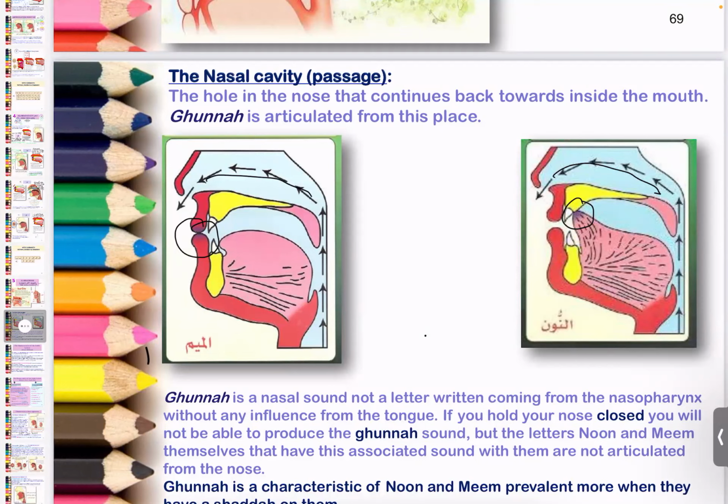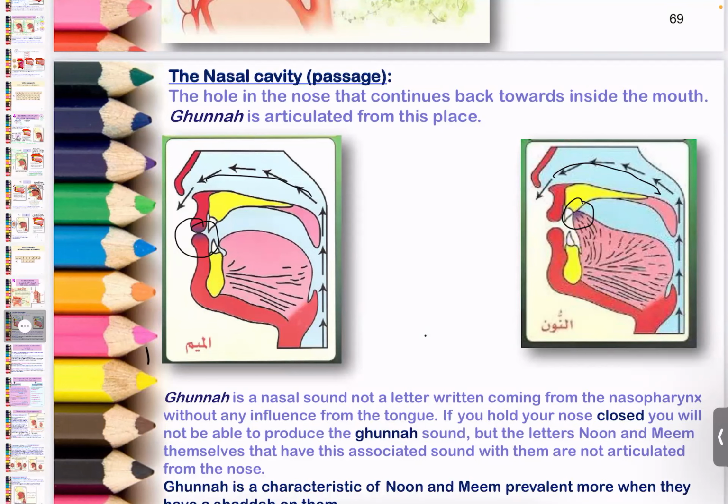In both letters, meme and noon, you will notice that the sound is blocked partially and partially it is running. For noon, it is blocked at the tip of the tongue. For meme, it's blocked at the lips. It's running for both through the nose. So the running of the sound through the nose is what gives the letter its gunna.